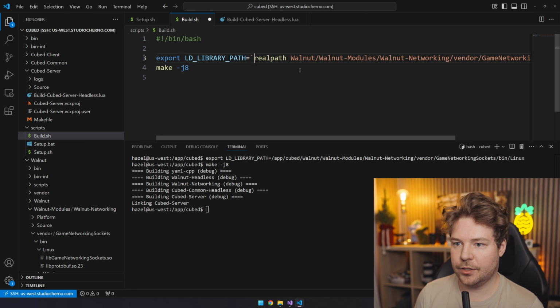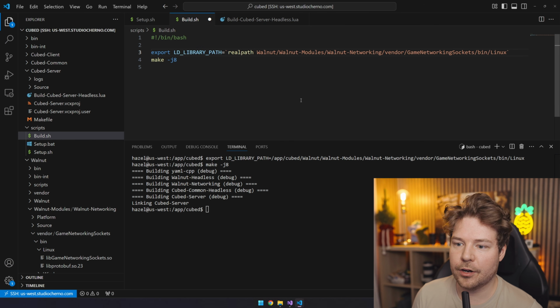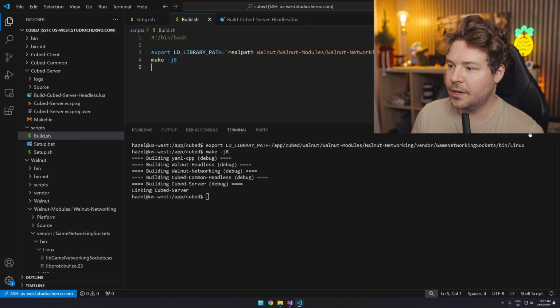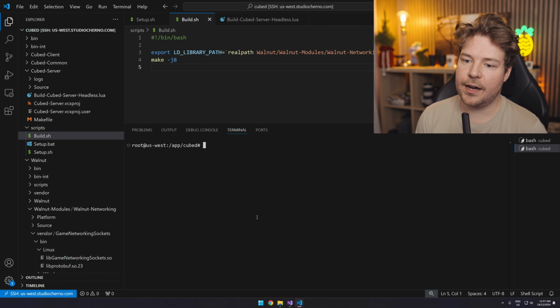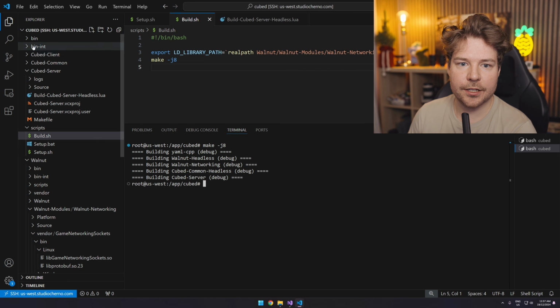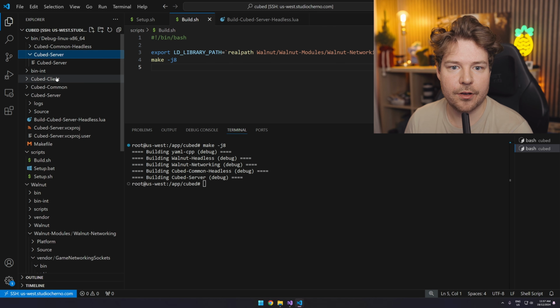And actually, usually I use backticks for this. I don't know where I got parentheses from. Yeah, and then if you wanted to test to make sure that works, let's open a new terminal, and then if I just do make -j8, it probably won't relink, will it? Not unless we go into bin, cube server, and we just delete it.